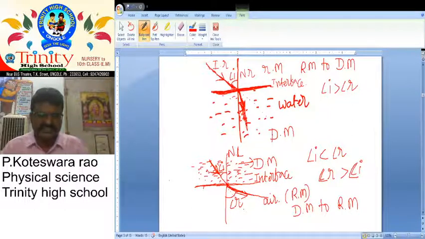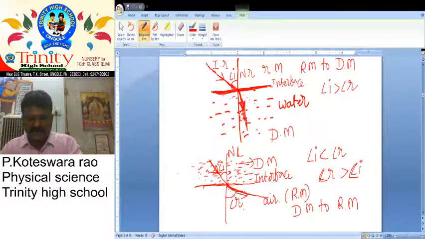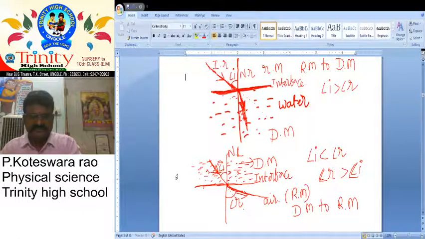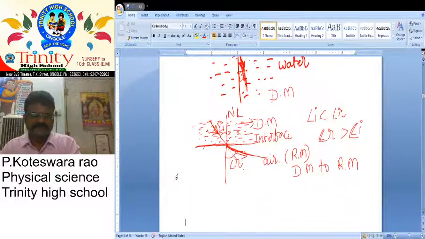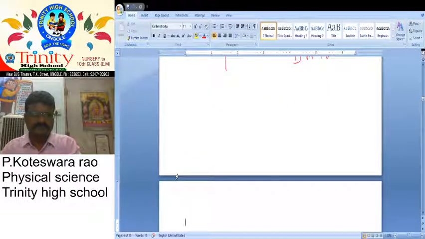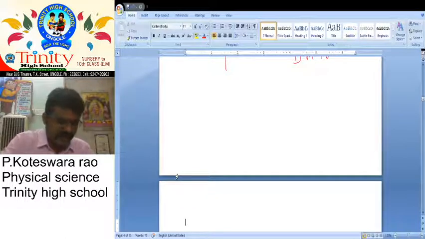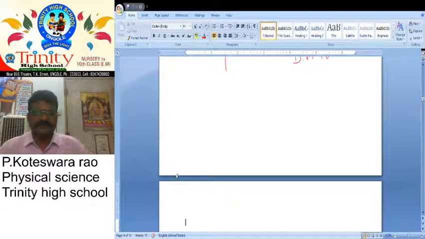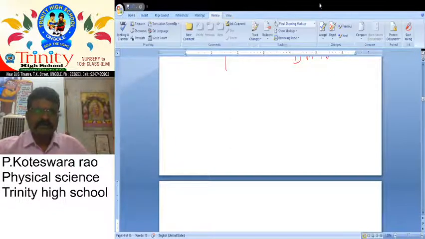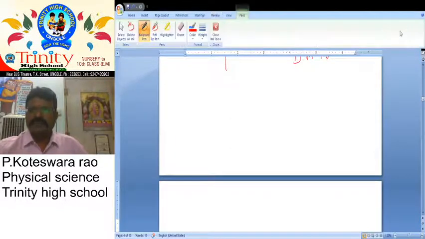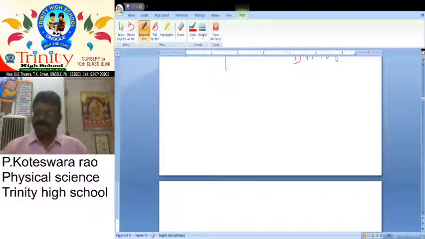Refractive index is something we want to discuss with a simple concept. What do you know about refractive index? There are so many mediums, but here we want to take in refractive index.